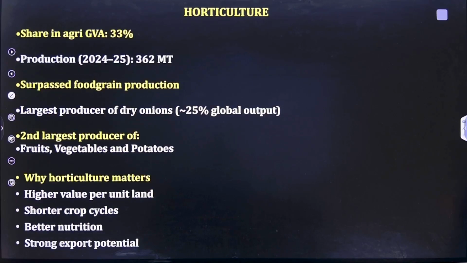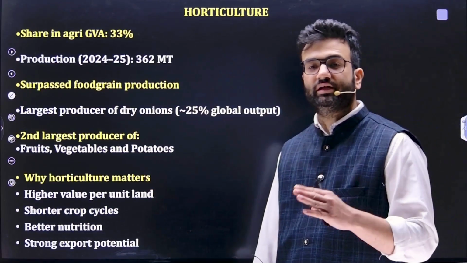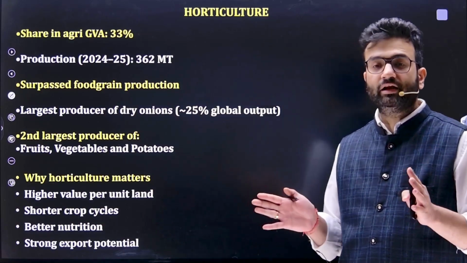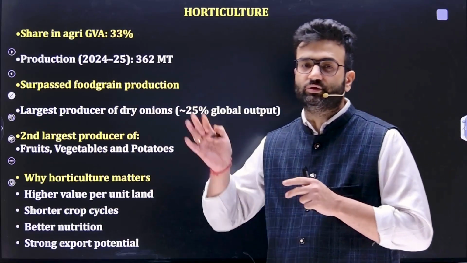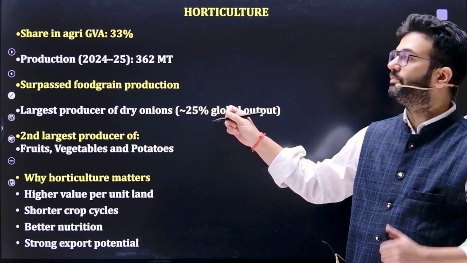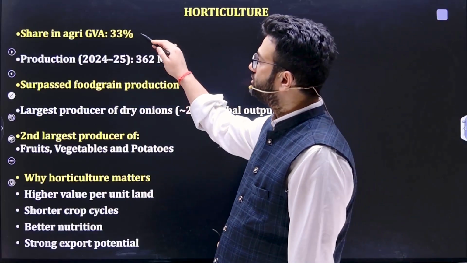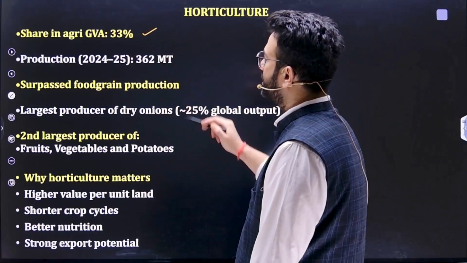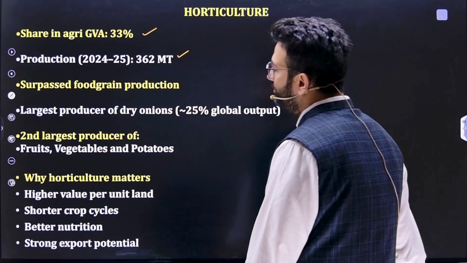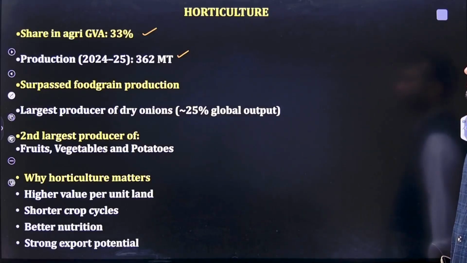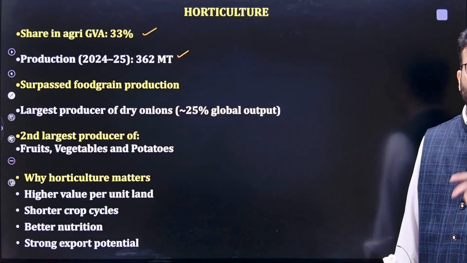If we talk about horticulture, this segment is very much in demand, and right now the diversification in agriculture is done more in this horticulture part. Its share in agriculture gross value added is 33%. Production is around 362 MT, which surpasses food grain production. So horticulture has currently surpassed food grain production.